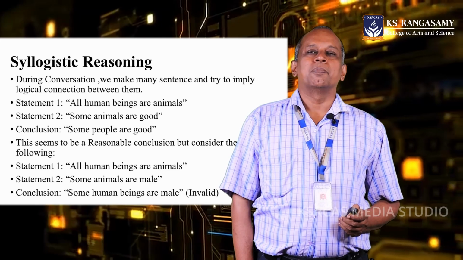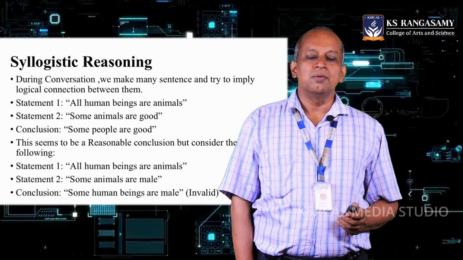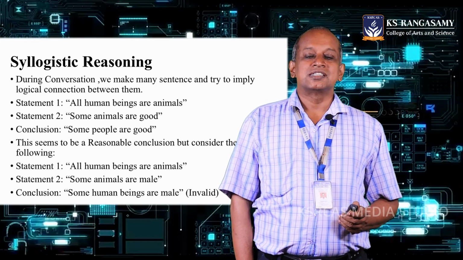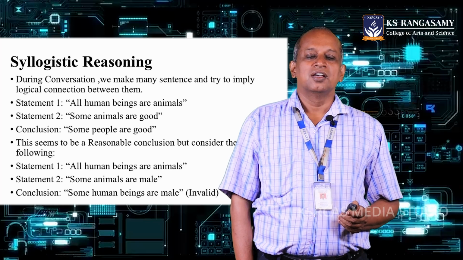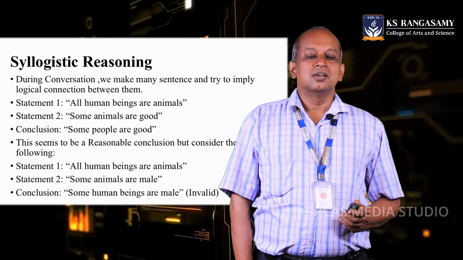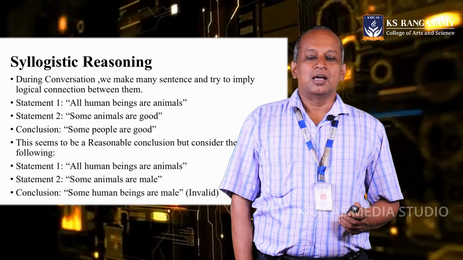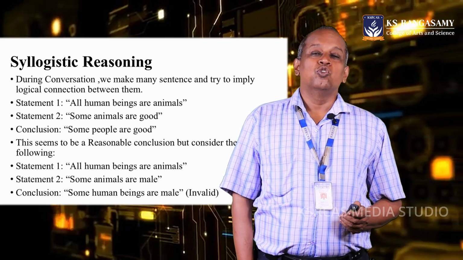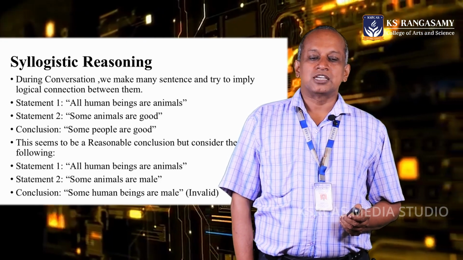First one, statement 1: all human beings are animals. Statement 2: some animals are good. Okay. So, what will be the conclusion? Only some people are good. Am I right? Because human generally refers to both male as well as female.